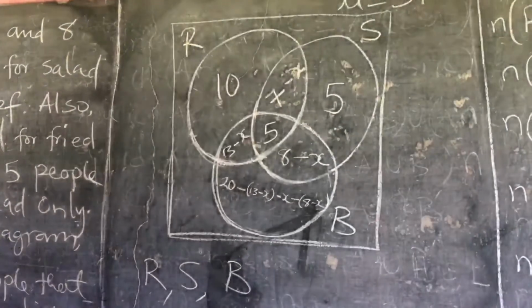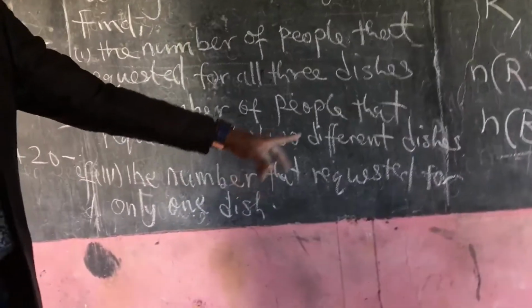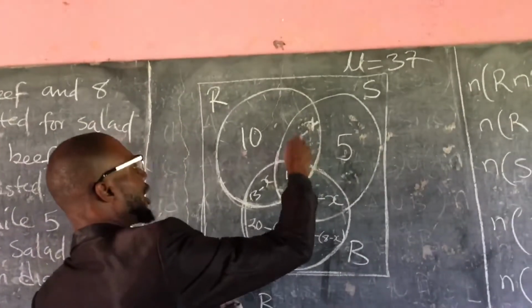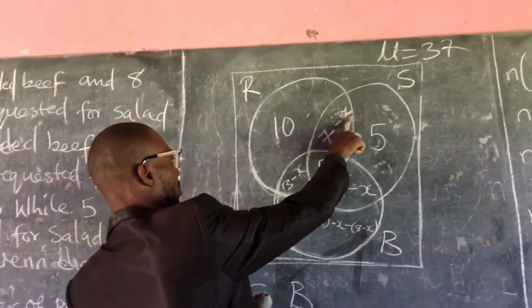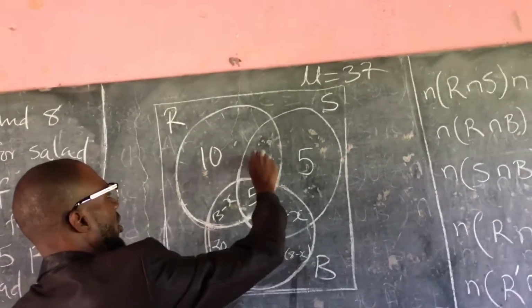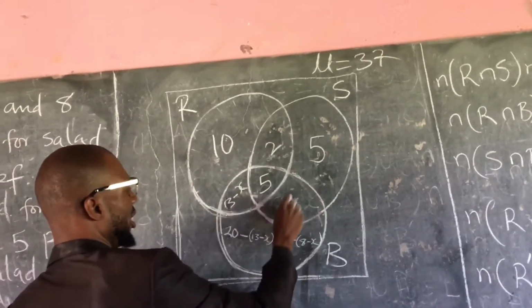The next question says the number of people that requested 2 different dishes. These are the people here, here, and here. I know my X is 5. If I minus 5 from 7, I will get 2 here. If I minus 5 from 8, I will get 3 here.